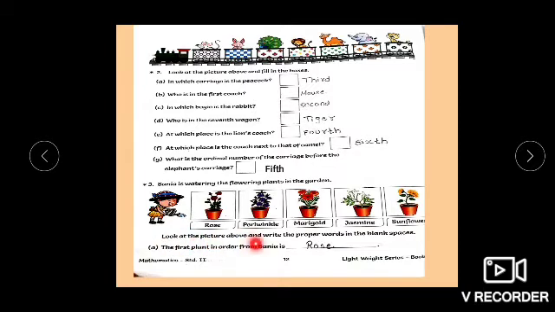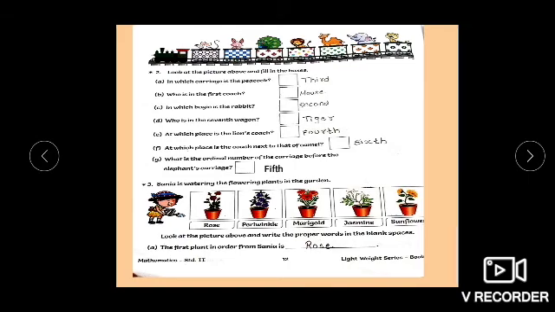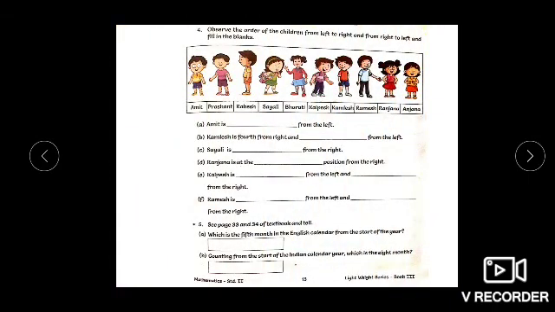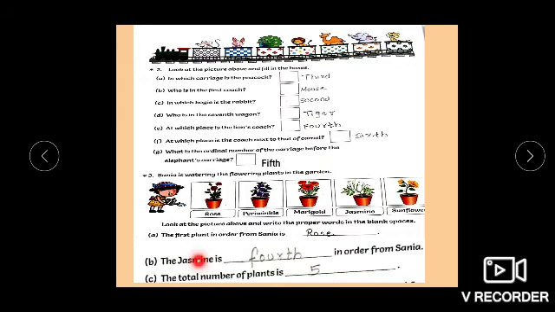Look at the picture above and write the proper words in the blank spaces. The first plant in order from Sania is, so first is rose. The jasmine is dash in order from Sania. So where is jasmine? First, second, third, fourth. Fourth in order from Sania. The total number of plants is 5. 1, 2, 3, 4 and 5.